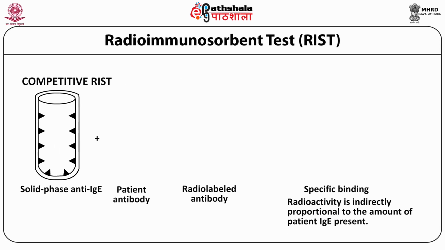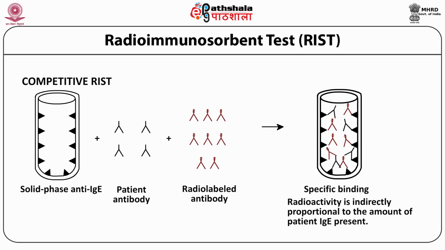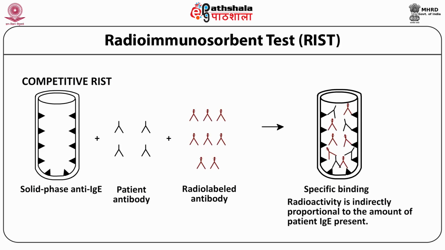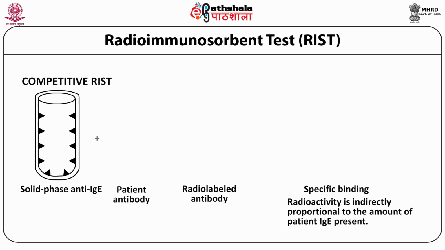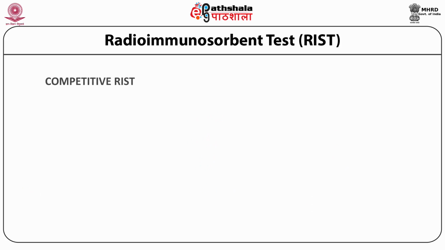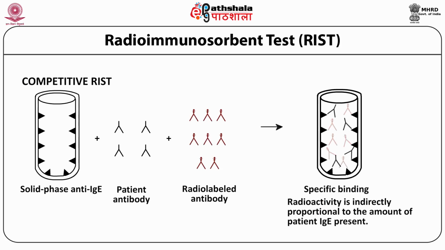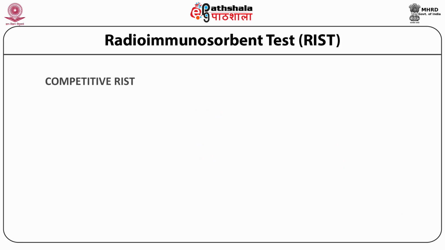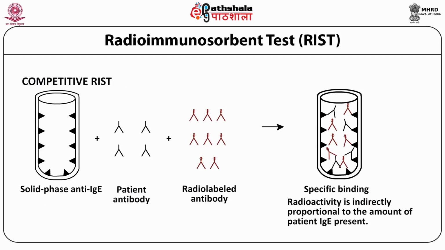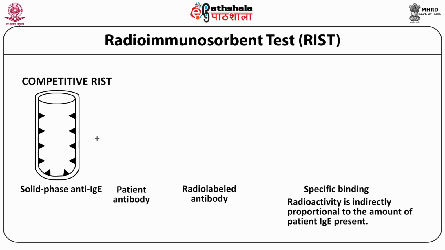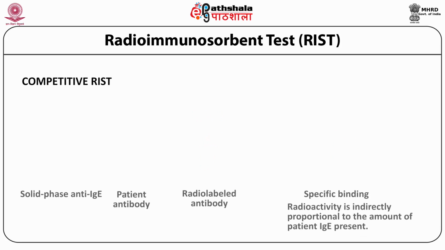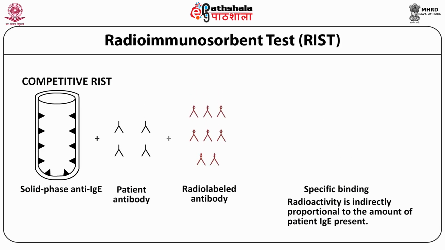RIST is a RAST conducted in the competition format for measuring the total serum IgE. In this test, the radioimmunosorbent test, the surface of the well or even a cellulose disc has the anti-IgE immunoglobulin bound to it. Now an increasing amount of labeled IgE, which is acting as antigen in this case, is added to determine 80% of the maximum IgE which can bind.